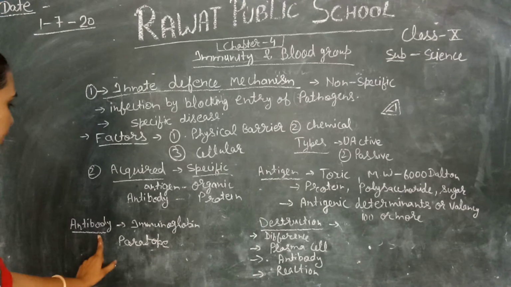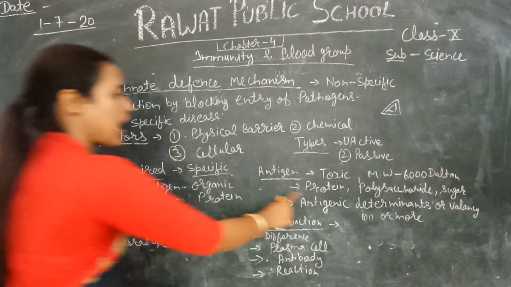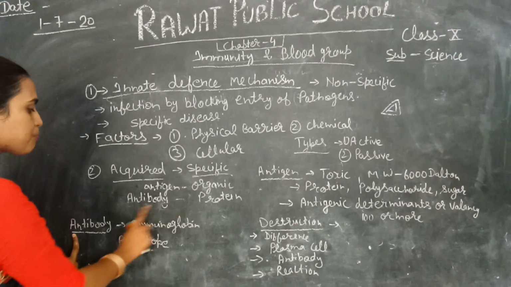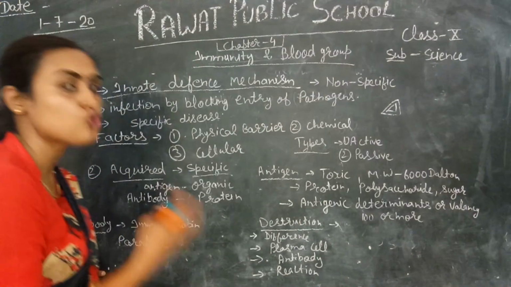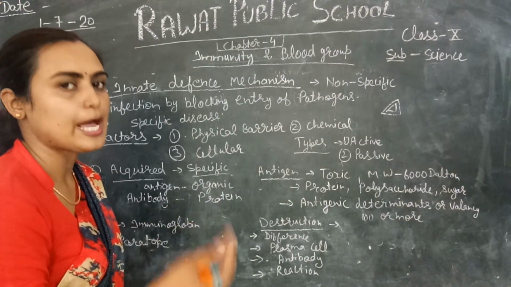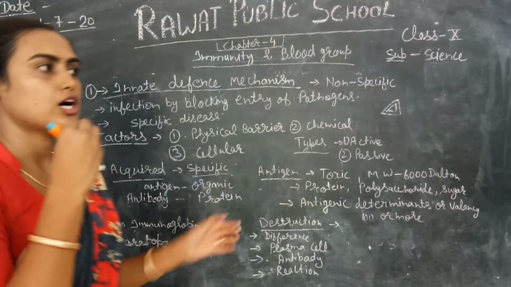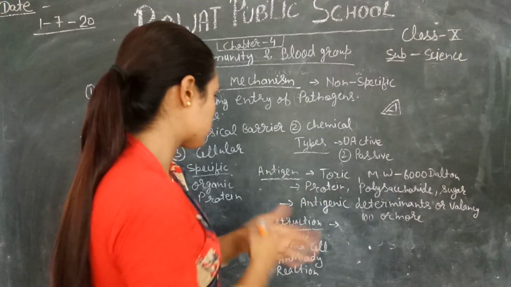Small topic is antibody. After the antigen, what is the meaning of antibody? Antigens are organic compounds, but antibody is always protein, an immunoglobulin. We also say that antibody is an immunoglobulin. It consists of different types of protein, right? Antibody also has a site where antigen attaches.